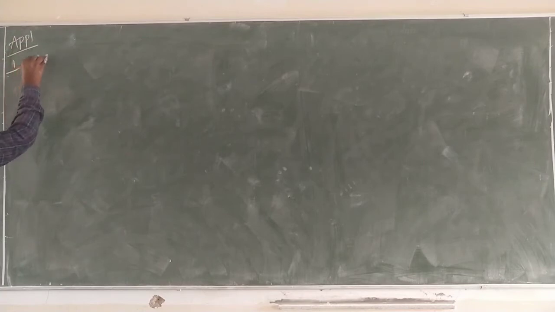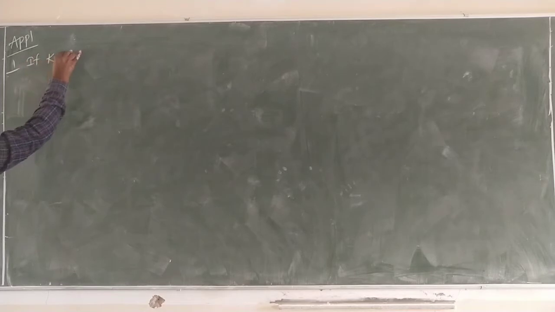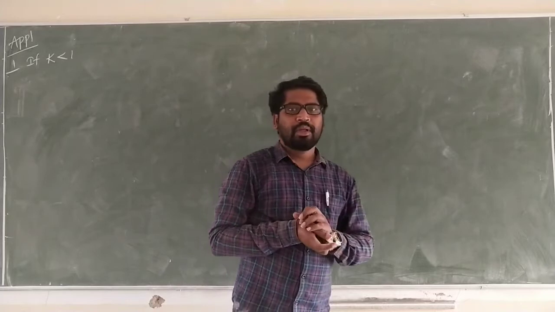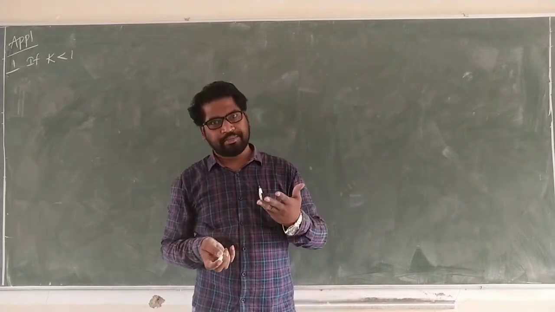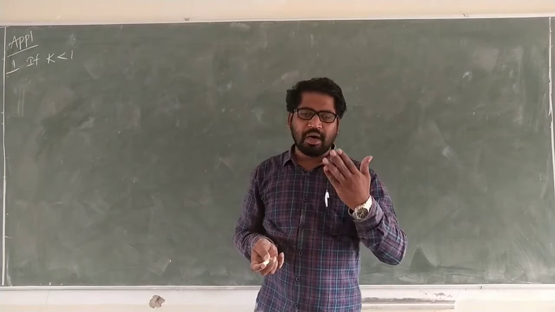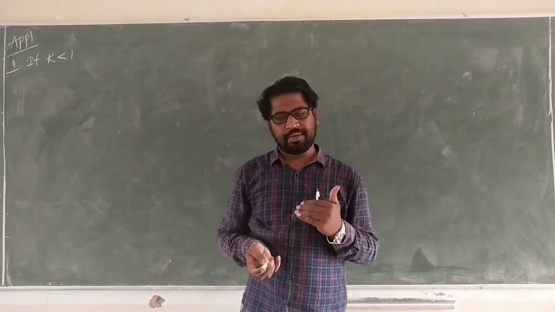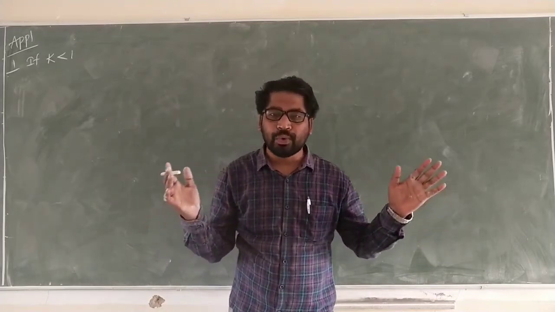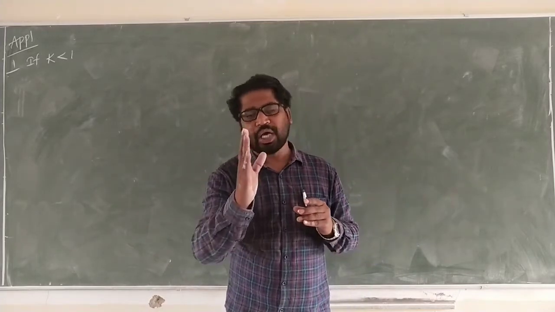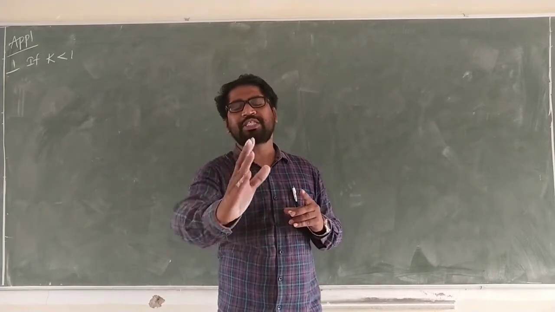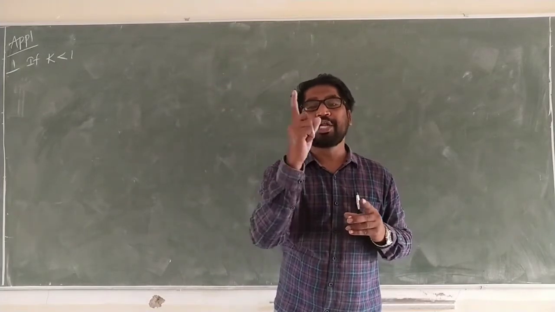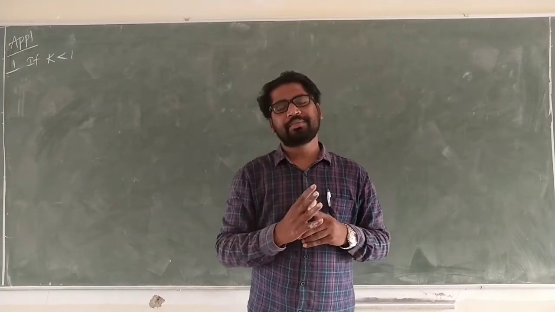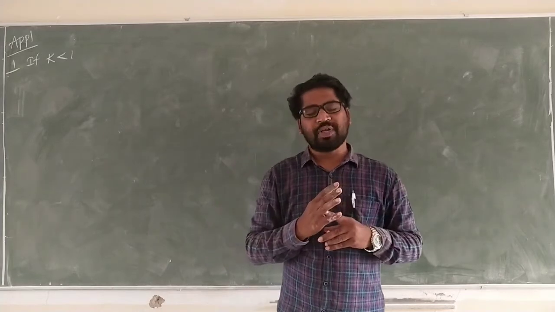First one, if K is less than 1, the number of neutrons participating is less than 1, so the chain reaction cannot continue, because for the process to go on, a minimum of 1 neutron is needed.